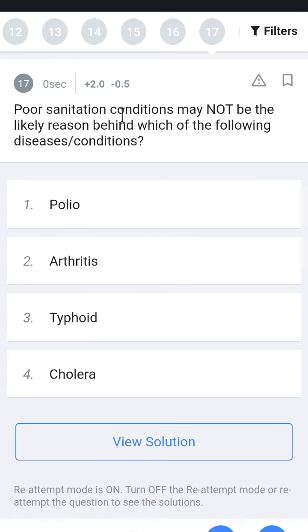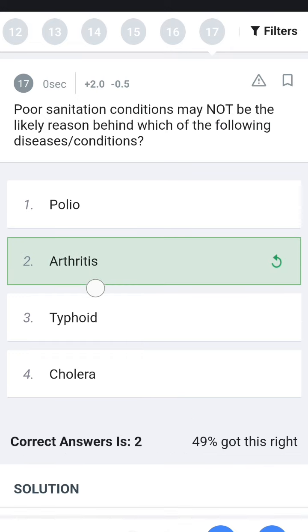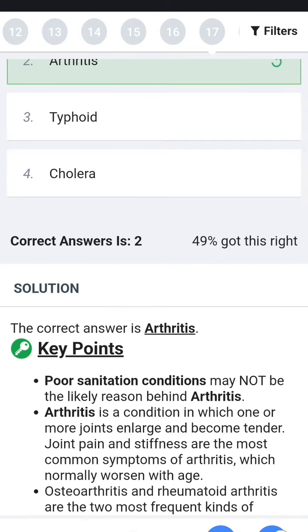Next, poor sanitation may be a likely reason under which of the following conditions? So poor sanitation means water problem. Polio can also spread through water, meaning contaminated water spreads it. Typhoid is also water related, cholera is also water related. Arthritis is a joint problem.